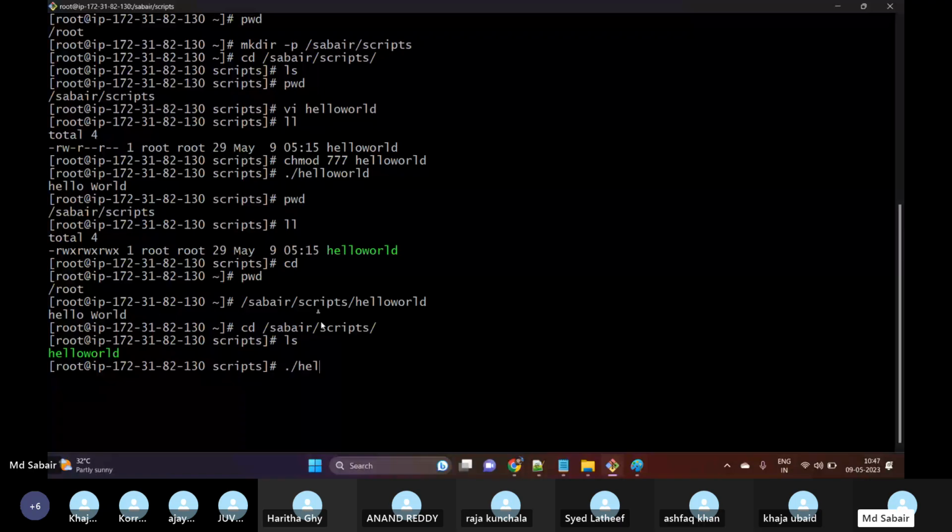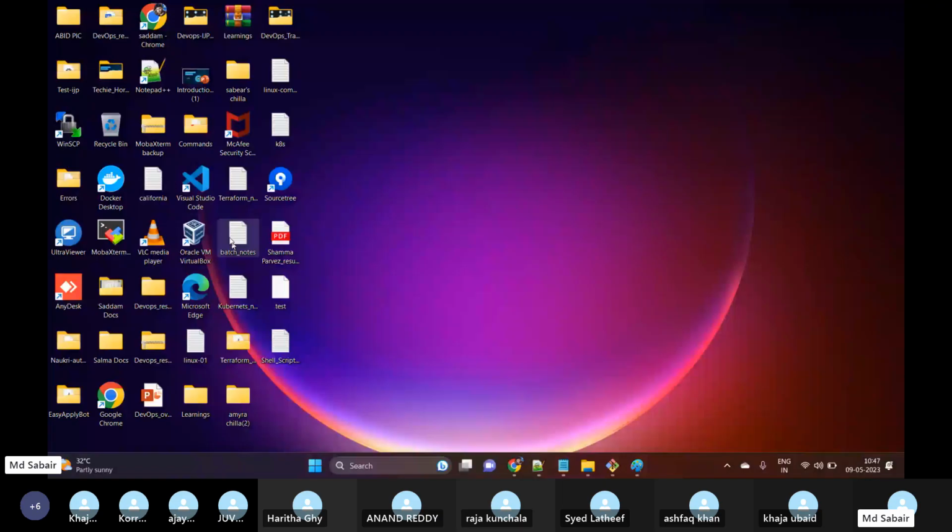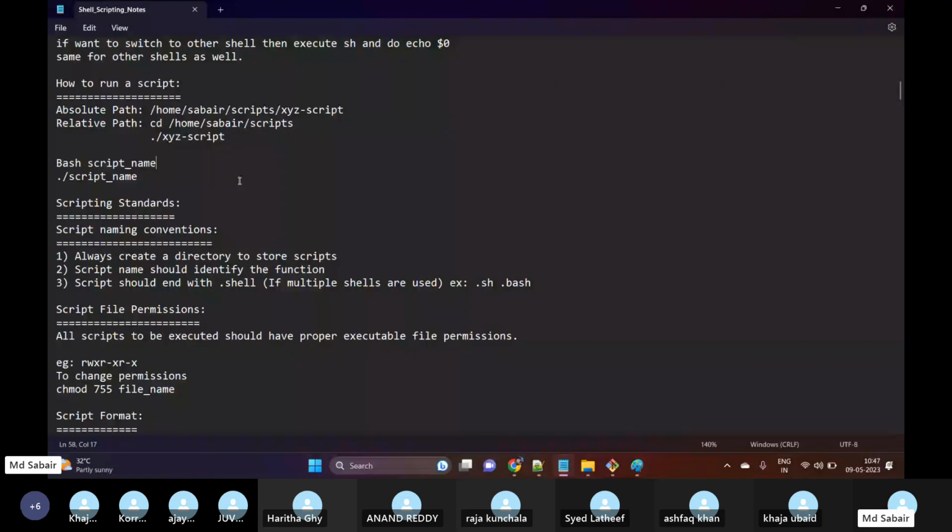Generally, even when we are trying to connect over SSH, right? My keygen is available at my desktop location, and I'm opening my shell, Git Bash, at my desktop location. It means that I am at my relative path. If I have my keygen in some other location and I'm passing that path and trying to connect, it means that I'm using the absolute path. Okay. So we have two paths, one is absolute and one is relative path. That's clear.